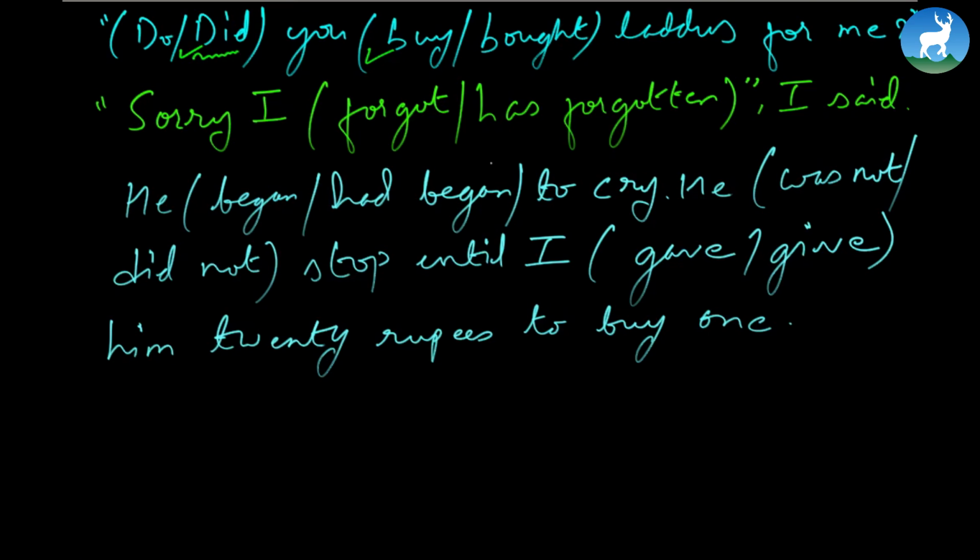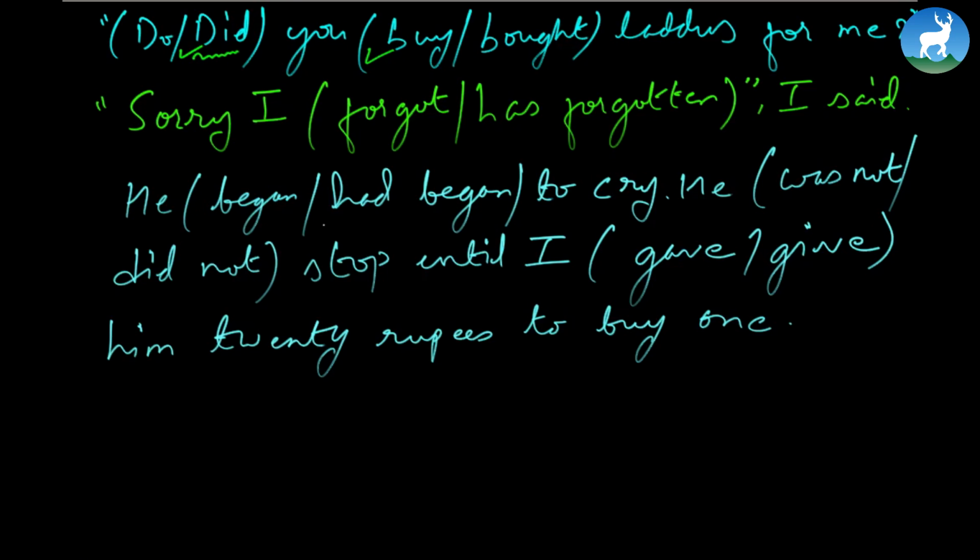Sorry, again you choose the right one. I said he, again you choose the right one. He did not, you choose the right one. Stop until I gave him 20 rupees to buy one. So see, this is how it can be done.